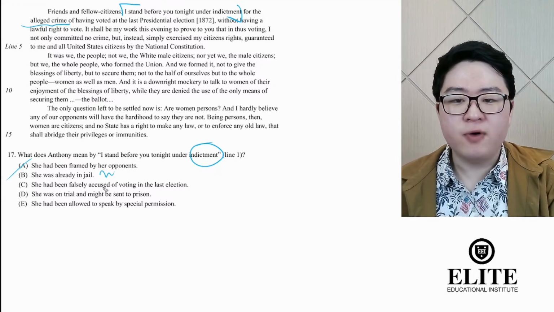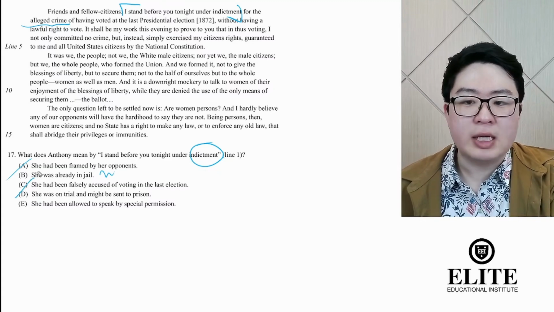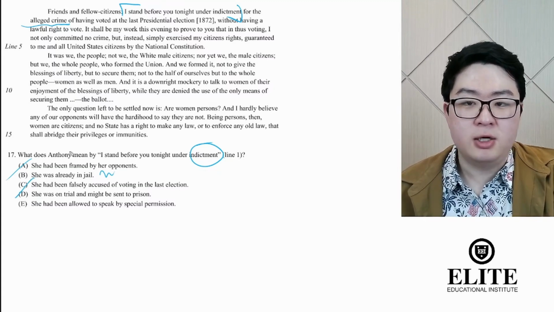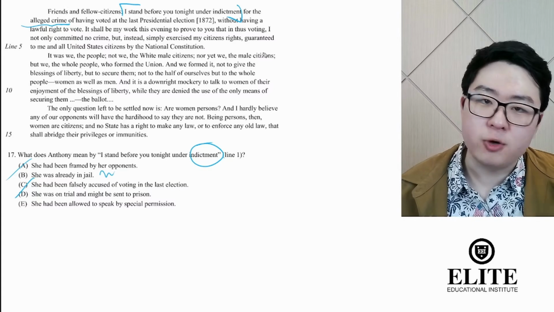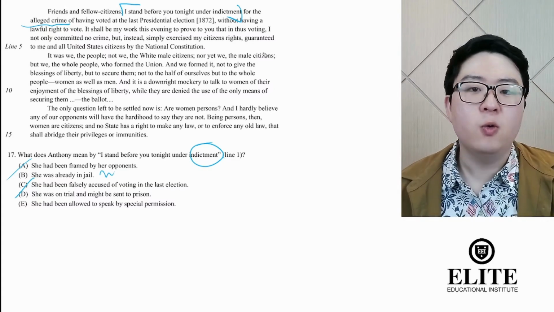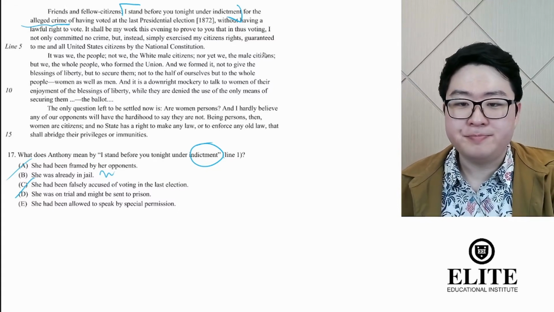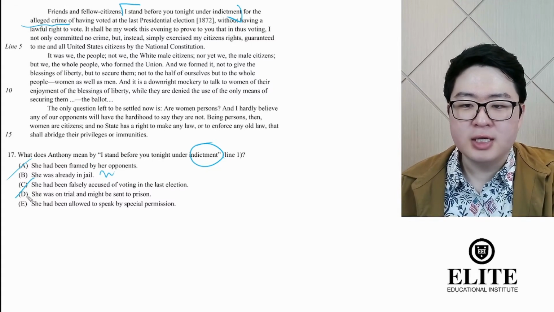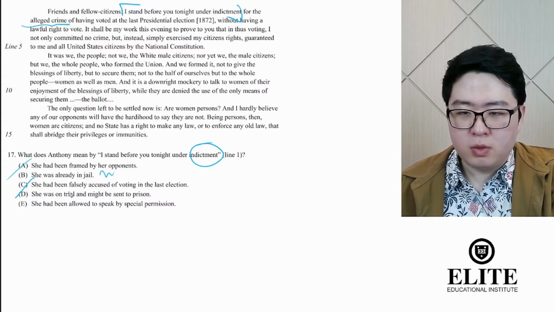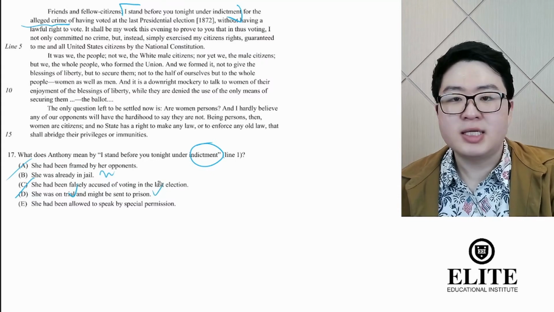C. She had been falsely accused of voting in the last election. Well, very easily on the same grounds that we struck out A, we can strike out C, right? Because she never denies that she voted, right? She did vote, right? She's trying to say that having voted was not a crime, or specifically having voted as a woman was not a crime. So we strike out C. D. She was on trial. Well, that part's definitely correct. And might be sent to prison. Well, check, right? That's how trials work, right?